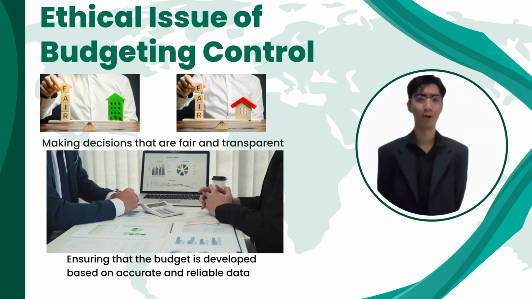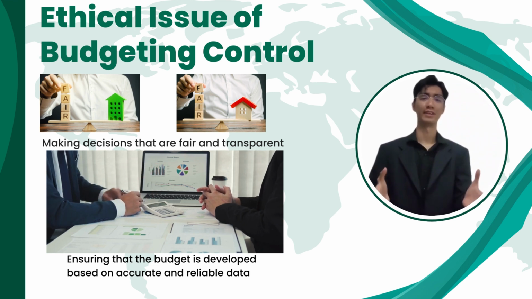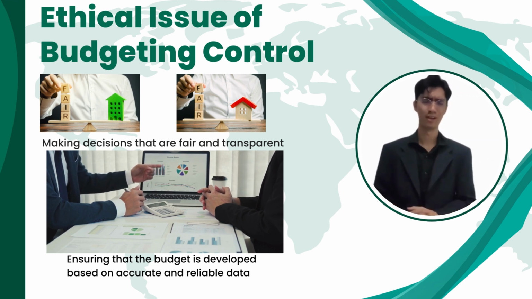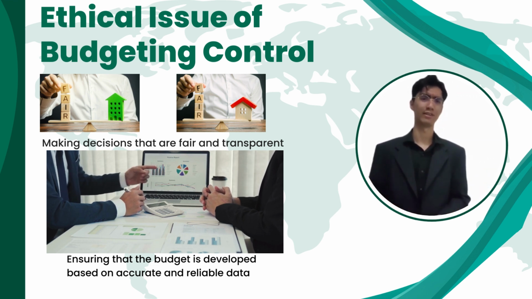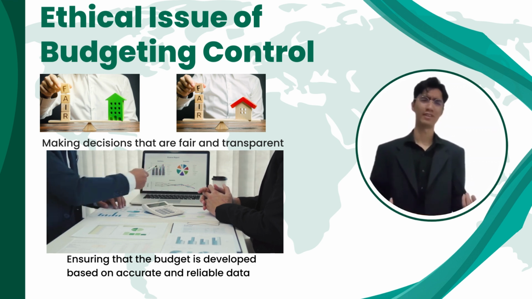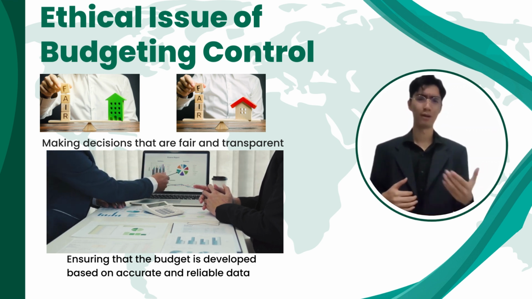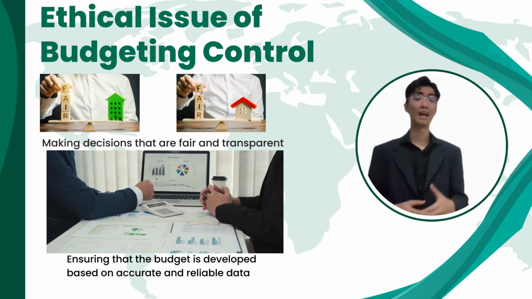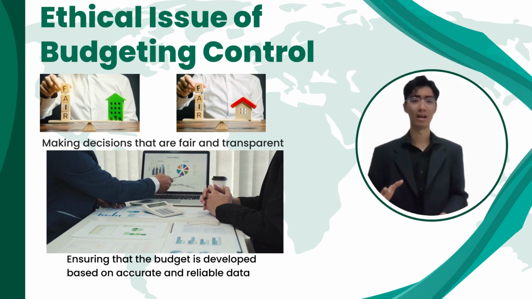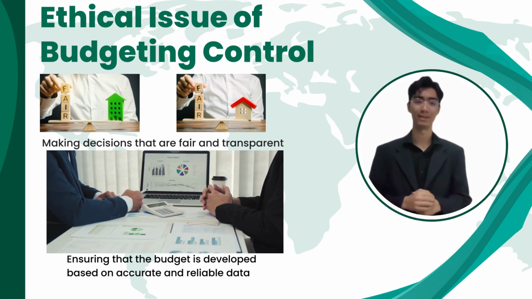And last but not least, ethical issues of budgeting. This refers to making decisions that are fair and transparent, avoiding unethical practices, and maintaining the integrity of the organization. For instance, ensuring that the budget is developed based on accurate and reliable data, and that any assumptions or estimates are reasonable and supported by evidence.